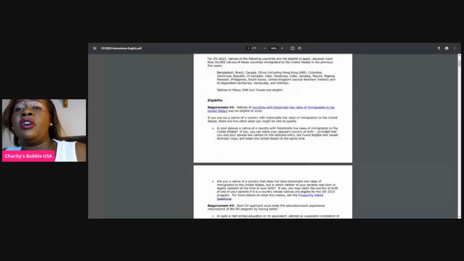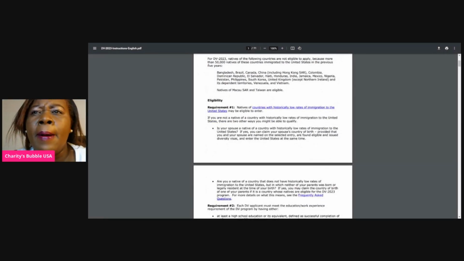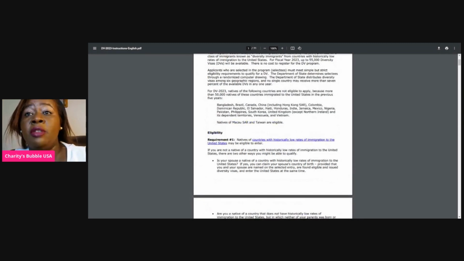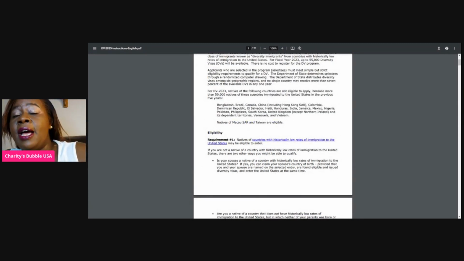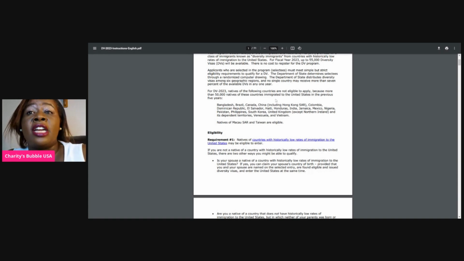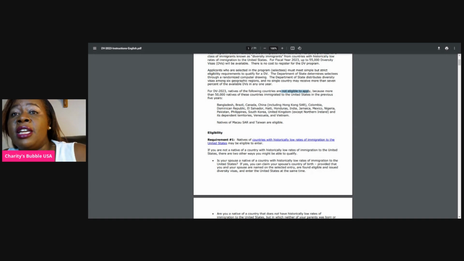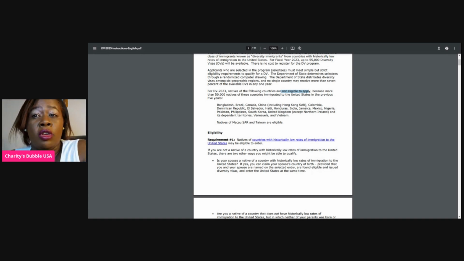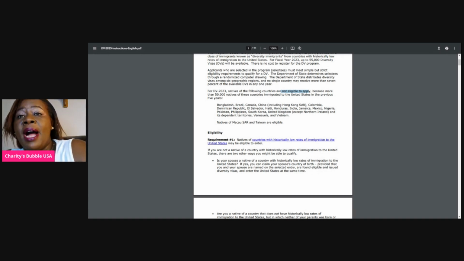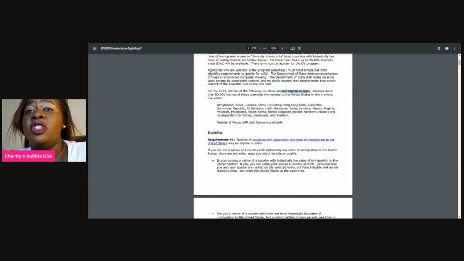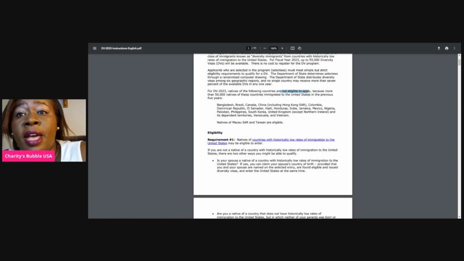6th. Now, I'm not going to read all this stuff, but here I want to read for you the countries that are not eligible to apply, because it is here. So if these countries are not eligible, they cannot apply, because more than 50,000 natives of these countries immigrated to the US in the previous 5 years. Now, Bangladesh is not there. Brazil is not there. Canada is not there. China, including Hong Kong, SAR is not there. Colombia is not there. Dominican Republic is not there.